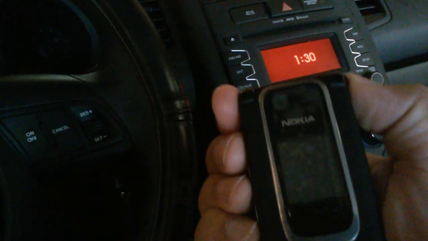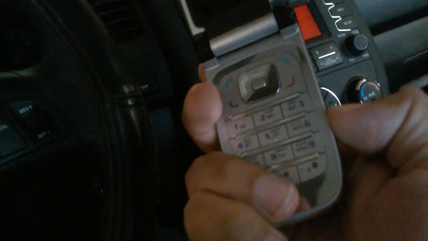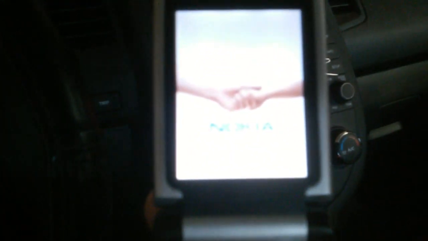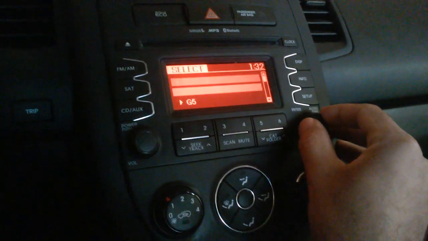Okay, so we are inside a car. So we're going to see if we can pair this phone to this car. Remember, this is a 2006 phone. And this car, I don't know what the year is, but it's very new. And here we go. I don't know how to do this.